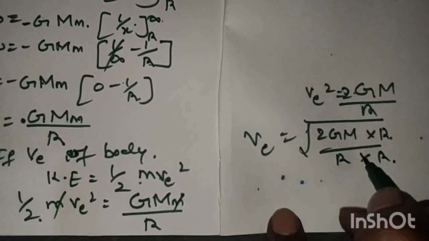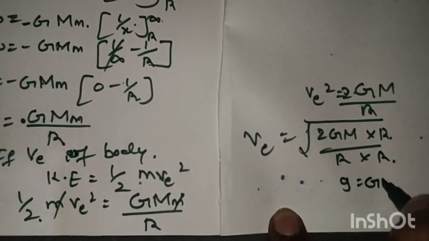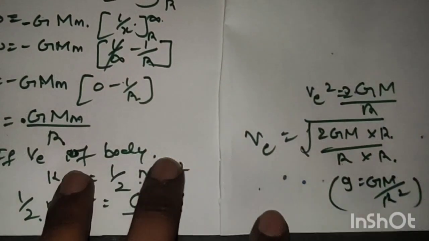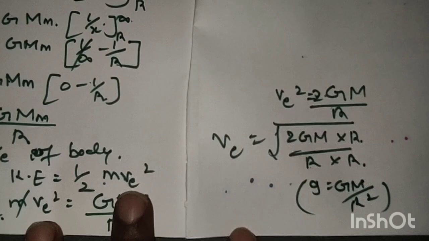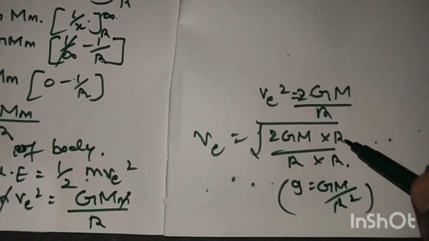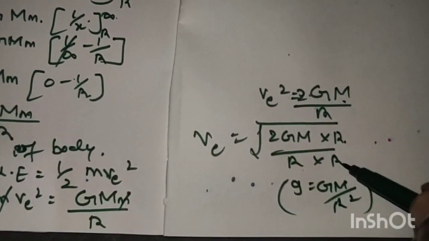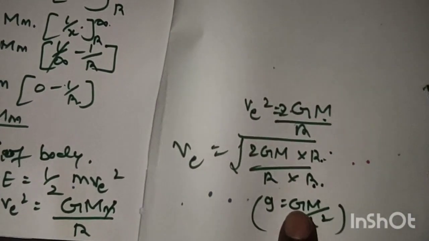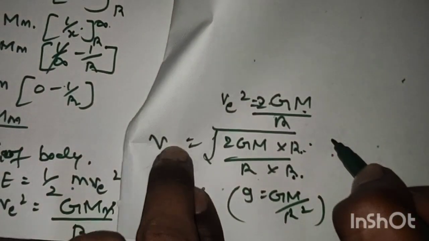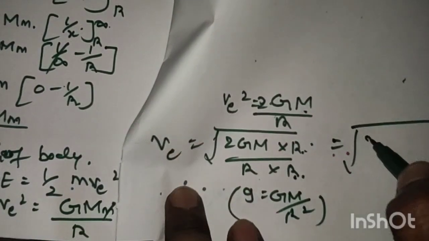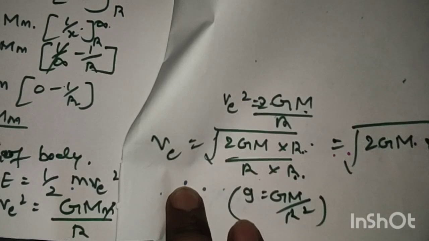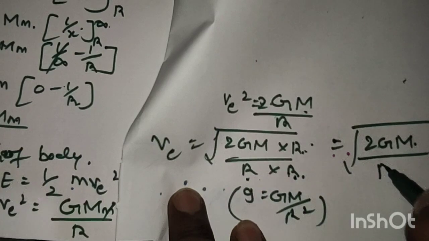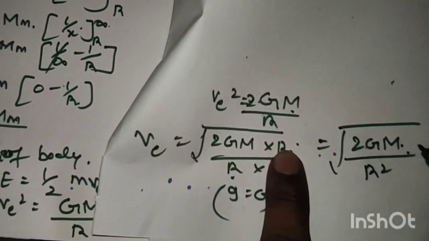Next, g equals G M divided by R square. This is the equation of gravity. We multiply and divide by R, giving 2 G M divided by R into R square, with this R as it is.